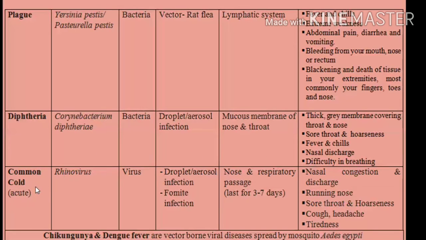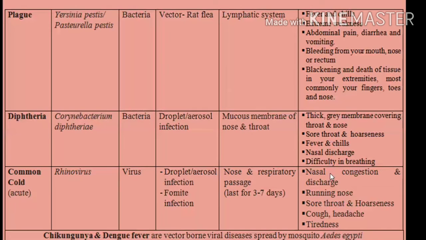Now, the viral diseases. The most common one, a very acute form, is the common cold. The causative agent is rhinovirus, spread through droplet or aerosol infection or fomite infection, that is through direct contact. The nose and the respiratory passage will be affected, and it is an acute disease. Maximum it will last for 3 to 7 days.